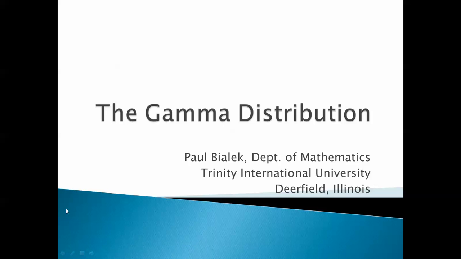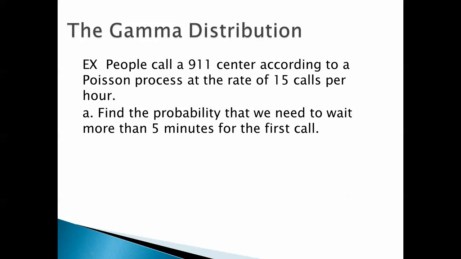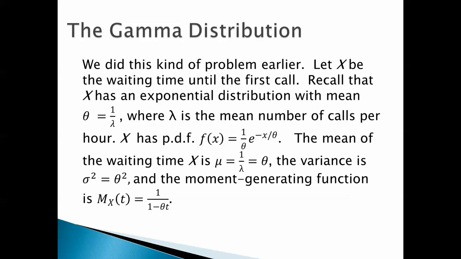Let's look at the gamma distribution. For example, suppose people call a 911 center according to a Poisson process at the rate of 15 calls per hour. Find the probability that we need to wait more than 5 minutes for the first call. We did this kind of problem earlier. Let x be the waiting time until the first call.